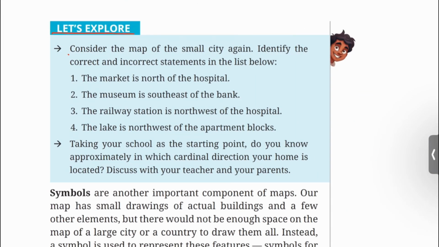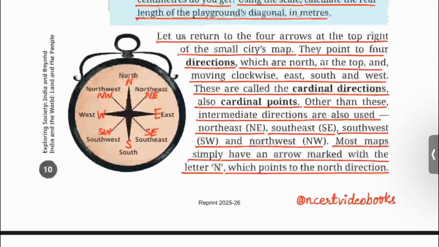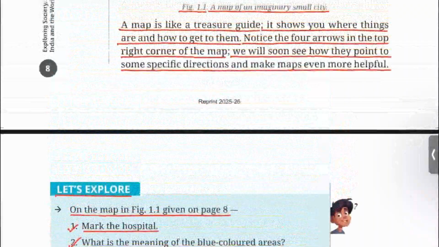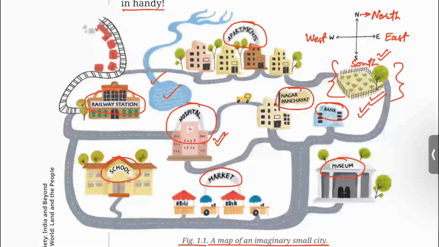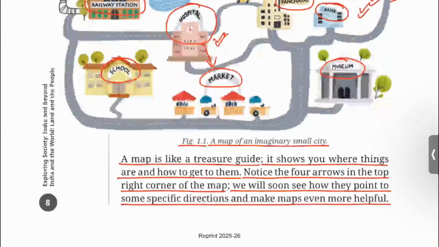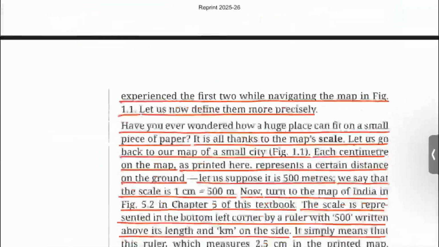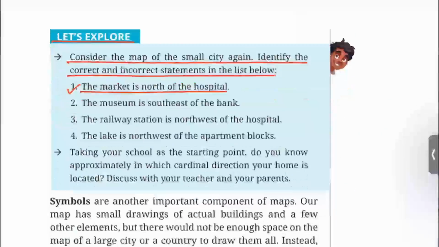Let's explore. Consider the map of the small city again. Identify the correct and incorrect statements in the list below. 1. The market is north of the hospital. You can see here the market is in the south of the hospital. So the statement is incorrect. 2.